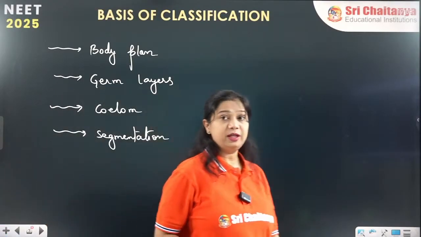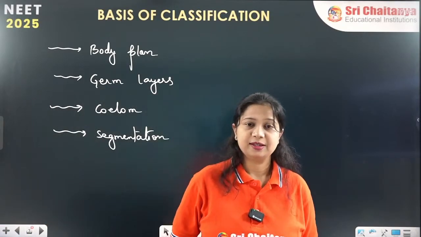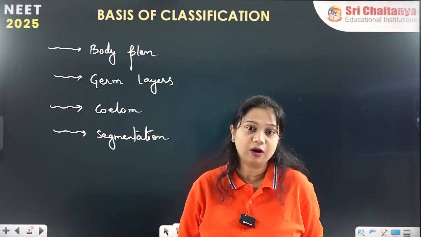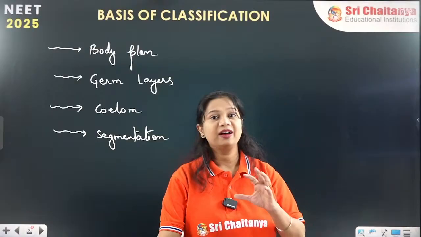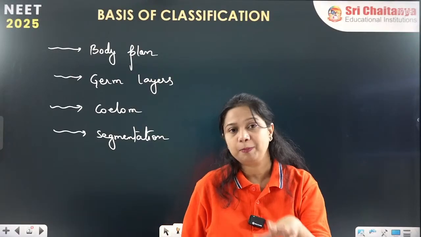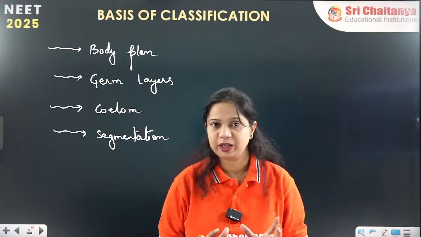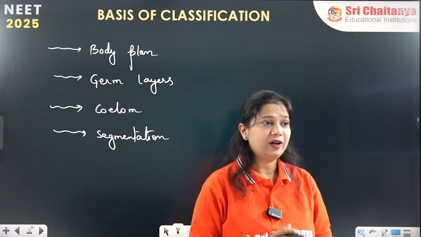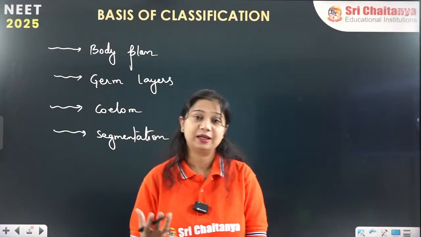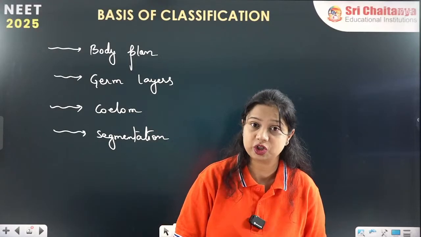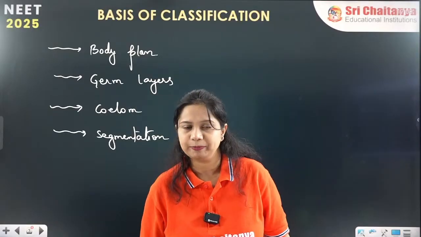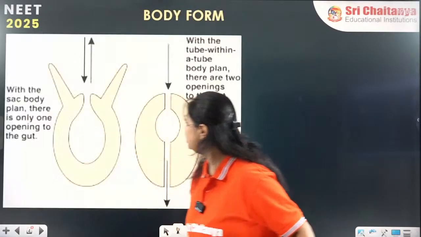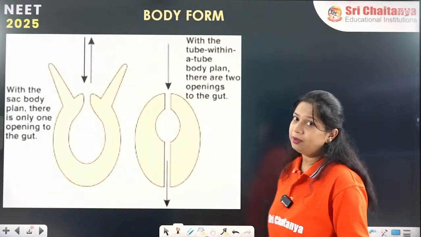First we are starting with the body plan. Since we know the body is made up of cells or tissues or organ systems, they have a symmetry, a plan, an arrangement for the places of different organs. Every organ has a different place, a different location, and that is the body plan. How is it planned? That is the body plan. So now here it is body form or the body plan.